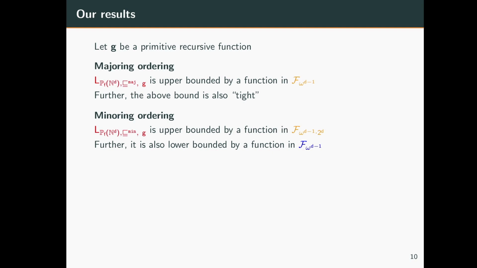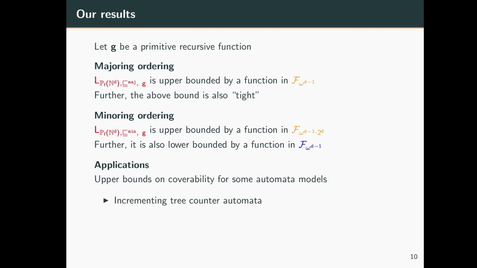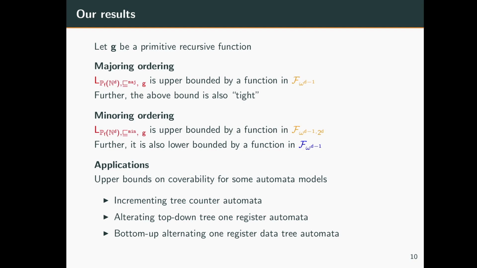Finally, as the motivation behind getting these upper bounds, we use them to show upper bounds on the running time for the coverability algorithm for some well structured transition systems. These include incrementing tree counter automata, and then 2 types of register automata working on data trees. Right. So these are all our results.